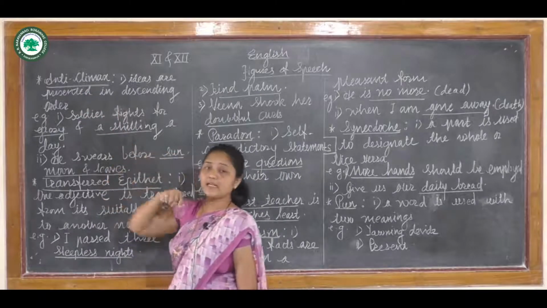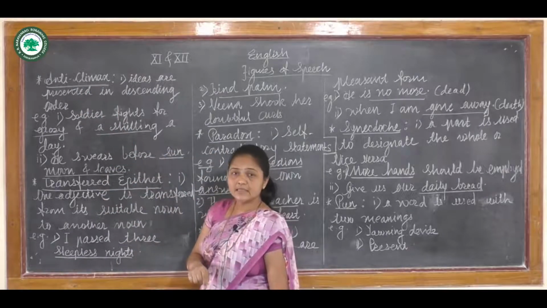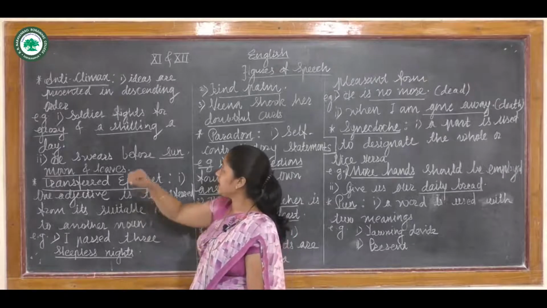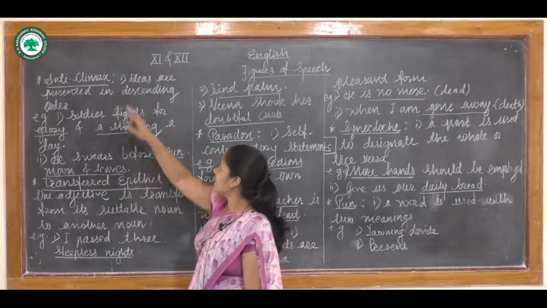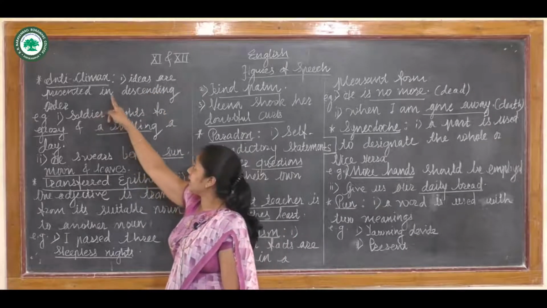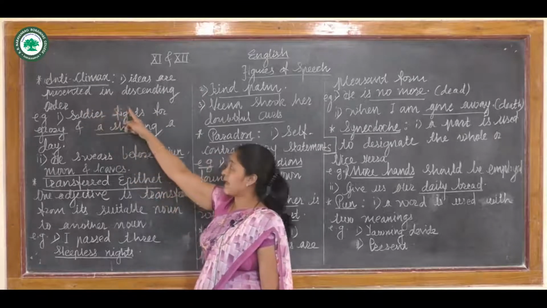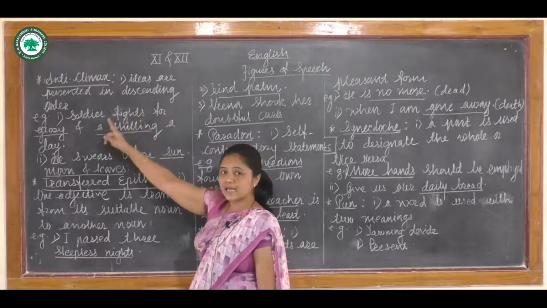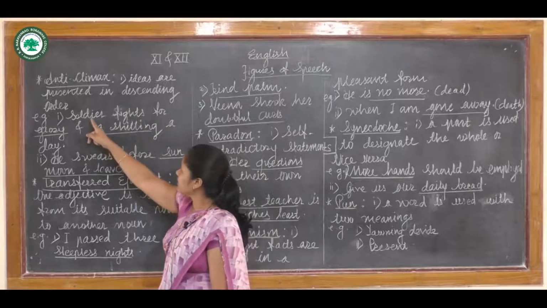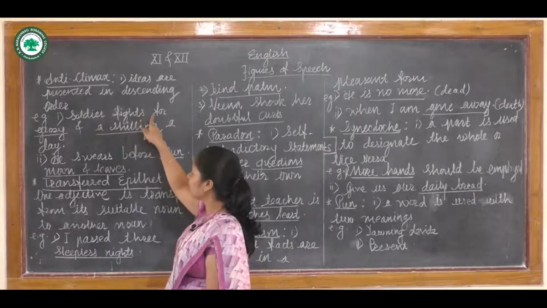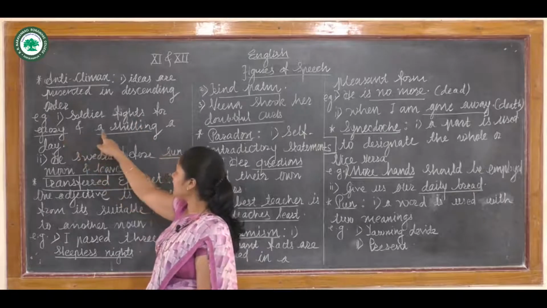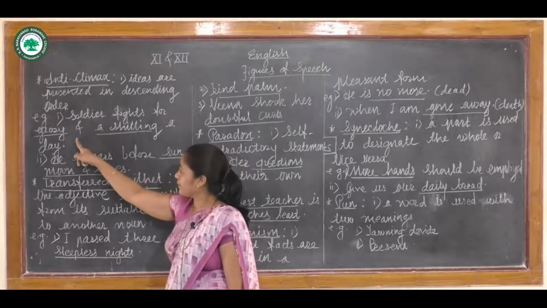So what is anticlimax? The characteristic of anticlimax is that ideas in a sentence are presented in descending order. Then this is called anticlimax. The example of it: a soldier fights for glory and a shilling a day.